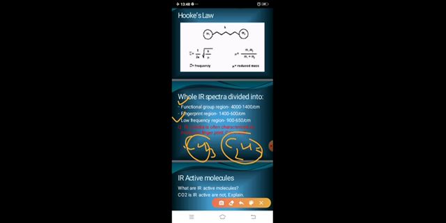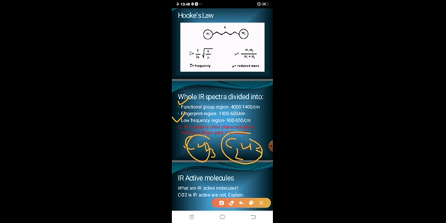Functional group region gives us an idea of what functional group is actually present. And fingerprint region gives a specific identification of the carbon chain group present in the organic molecule.